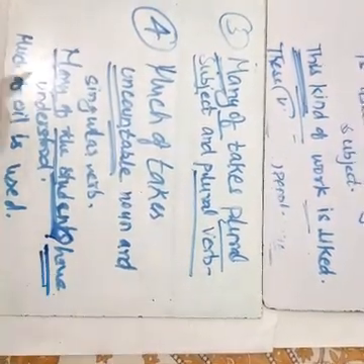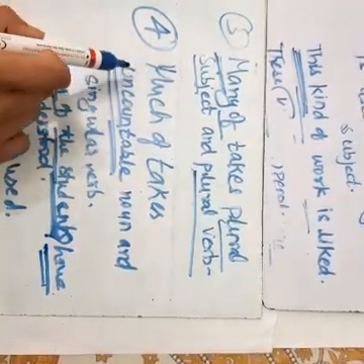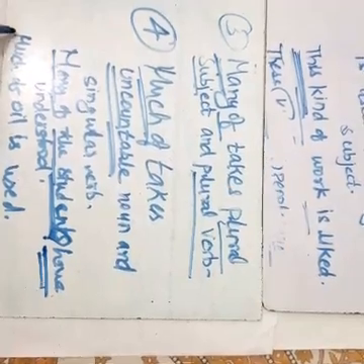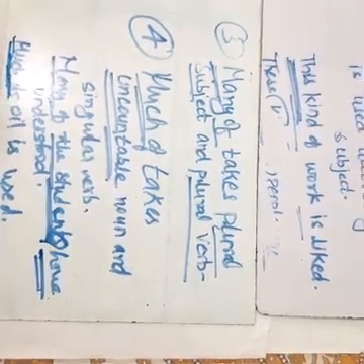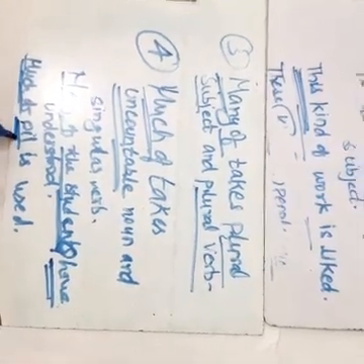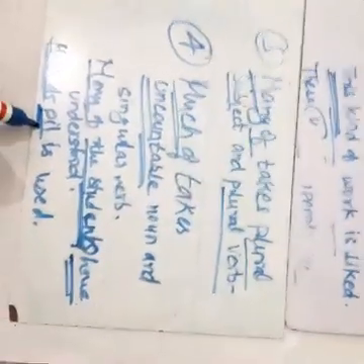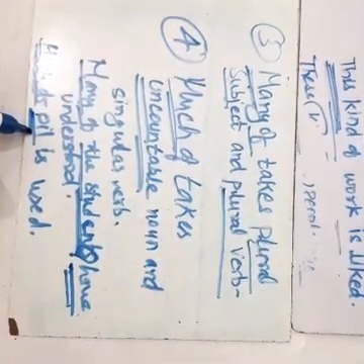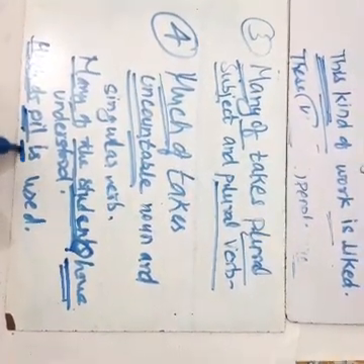Okay. Now here it is about much of. Much of means it always takes mainly uncountable noun, which is oil. We can see here, oil is an uncountable noun, and when it takes an uncountable noun, which means a singular subject, so it always takes a singular verb, which is. Okay.